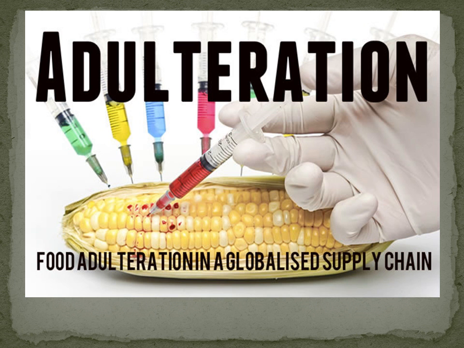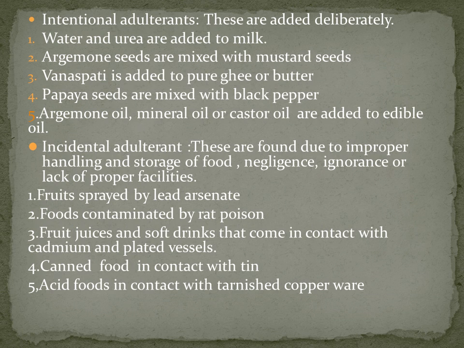What are intentional adulterants? You can see here, knowingly a chemical is added to the food item, thereby adulterating it. These are added deliberately. For example, water and urea are added to milk. Argemone seeds are mixed with mustard seeds. Vanaspati is added to pure ghee or butter.